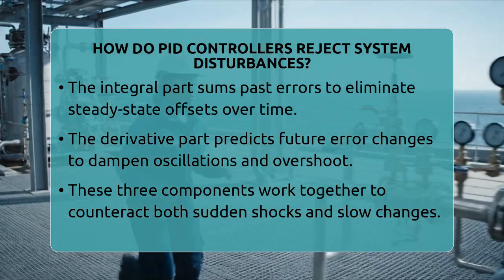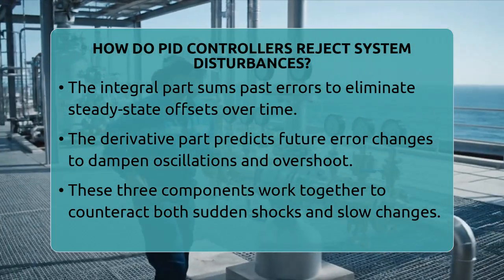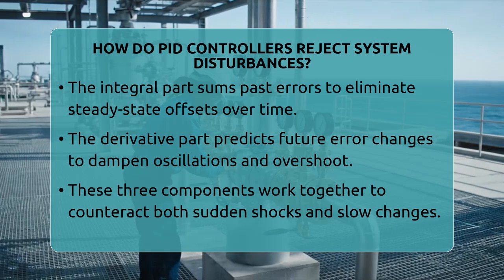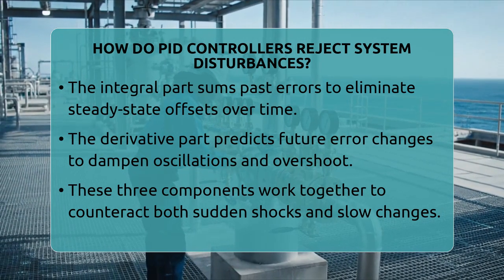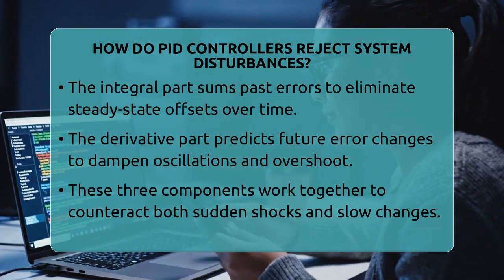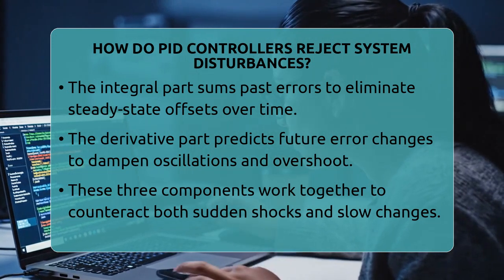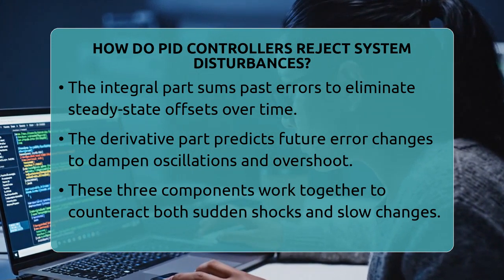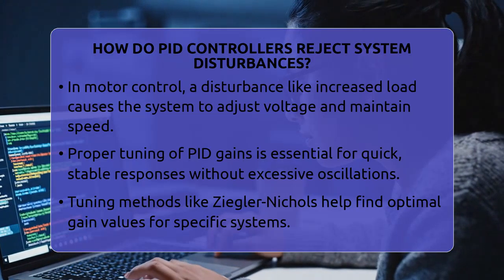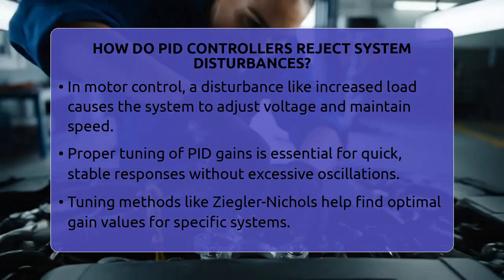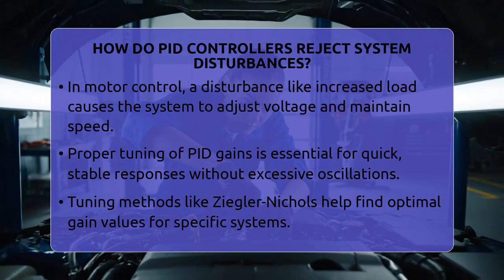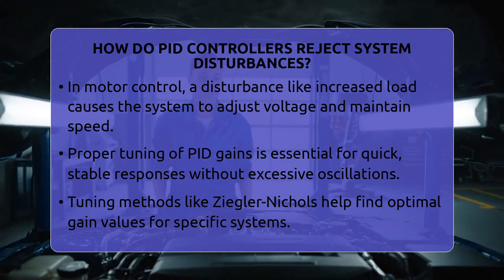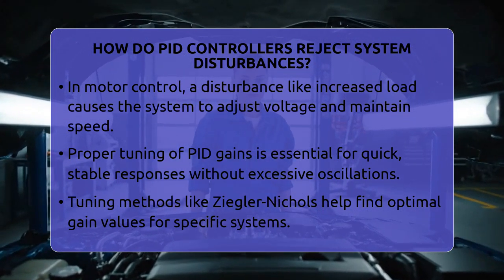Together, these three parts work to reject disturbances by constantly adjusting the control input. When a disturbance occurs, the proportional term responds immediately, the integral term corrects any long-term offset, and the derivative term prevents overshoot and oscillations. This combined action means the system can handle both sudden shocks and slow changes effectively.